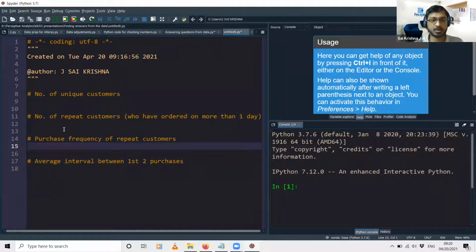Then we look at the purchase frequency of repeat customers, as in the frequency distribution. So how many customers have purchased two times, how many customers have purchased 3 times, and so on. And the average interval between the first 2 purchases. So, basic descriptive questions that we'll be trying to answer from the sample superstore dataset.